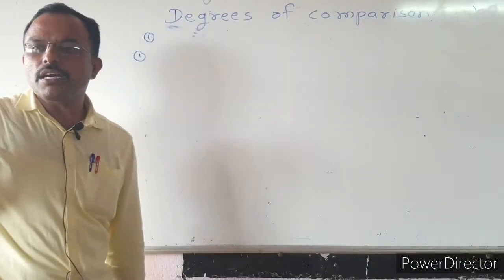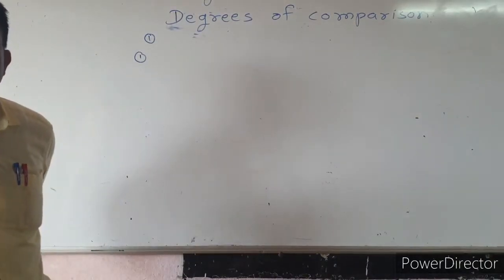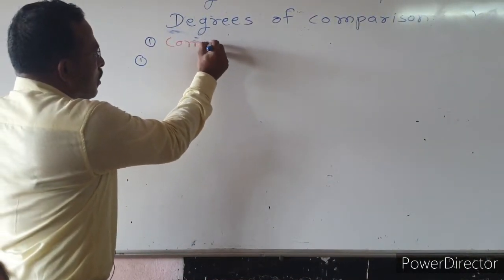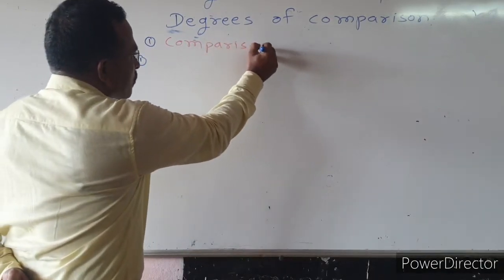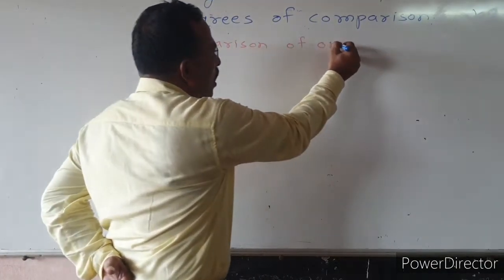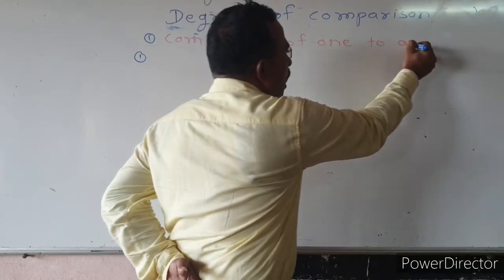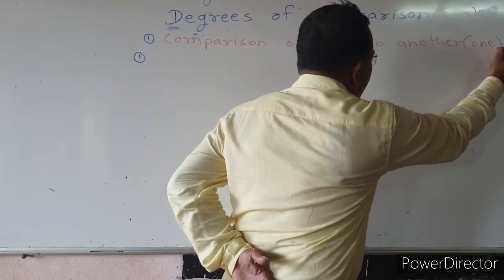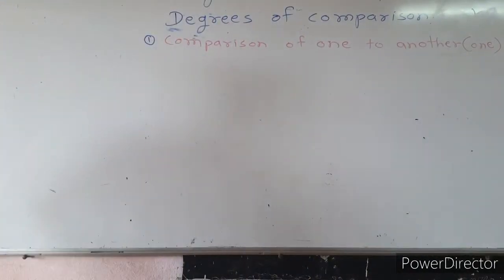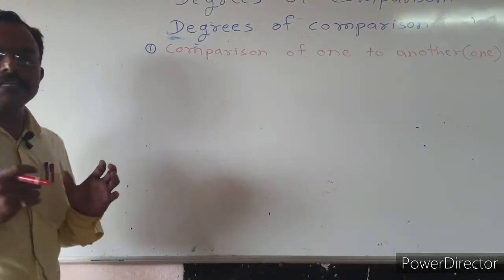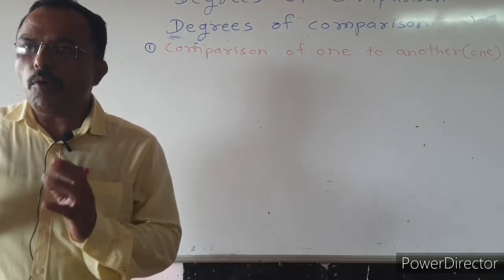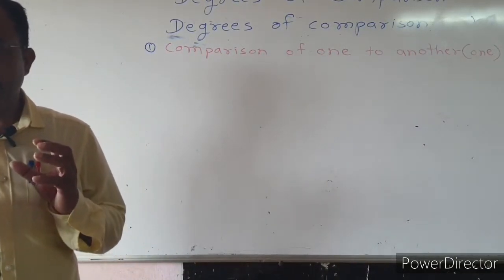The first type, the comparison of one to another one. This type of sentences is solved only in positive and comparative degree.